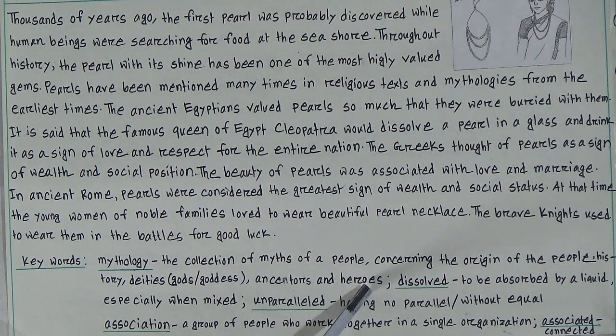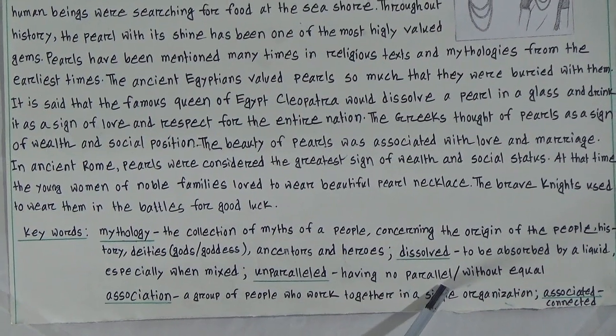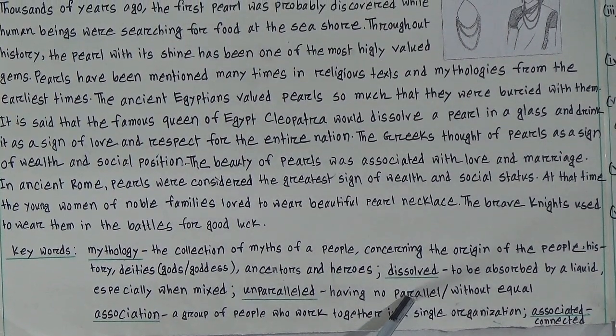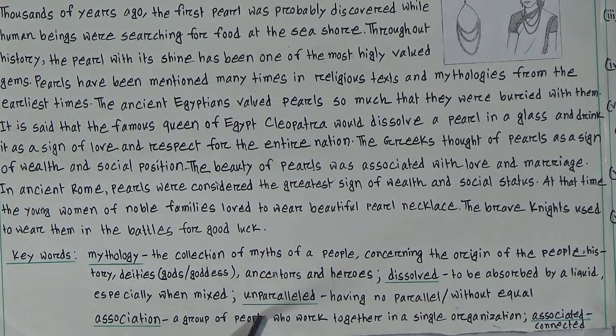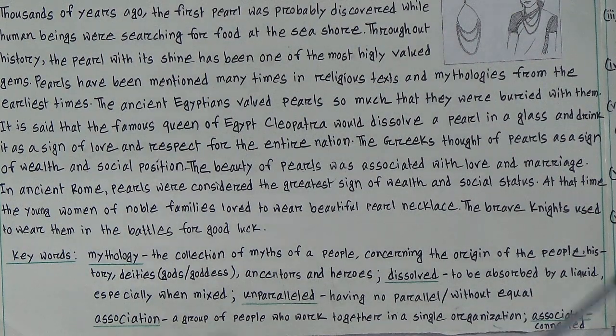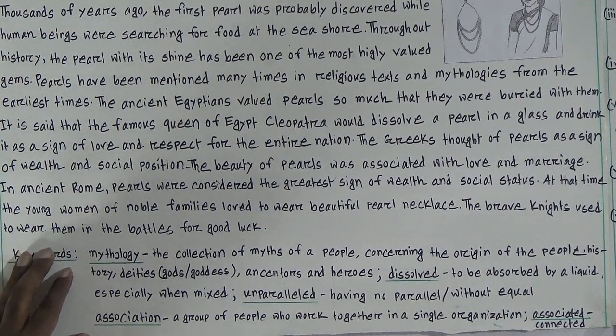ancestors and heroes. Second word, dissolved. Pronounce with me, dissolved: to be absorbed by a liquid, especially when mixed. Third one is unparalleled. Unparalleled means having no parallel or without equal. So in history we know that the Egyptians had an unparalleled history, or a unique history. Association: a group of people who work together in a single organization. Last word is associated, it is connected. So our keywords, that means the word meaning session, is done.